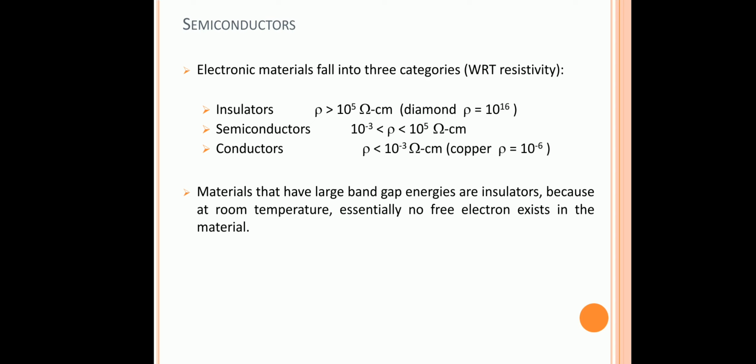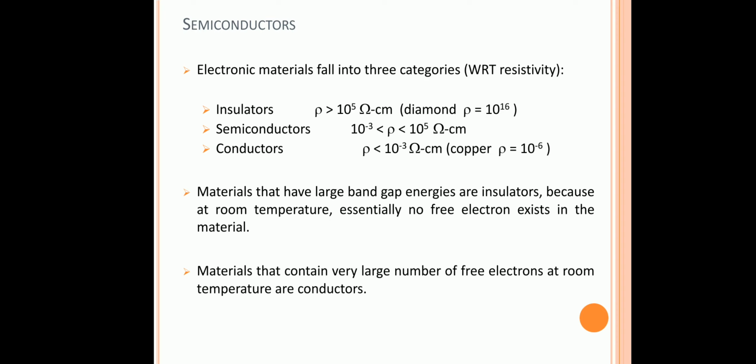There are no free electrons to contribute to the current, so it acts as an insulator. Remember that in terms of band gap, materials that have large band gap energies are called insulators, and materials that contain a very large number of free electrons at room temperature are called conductors.